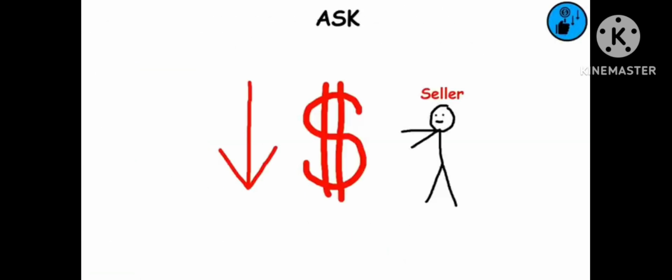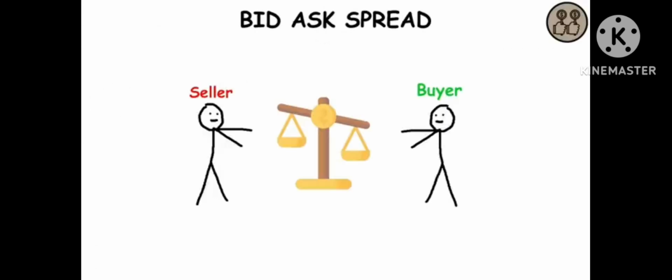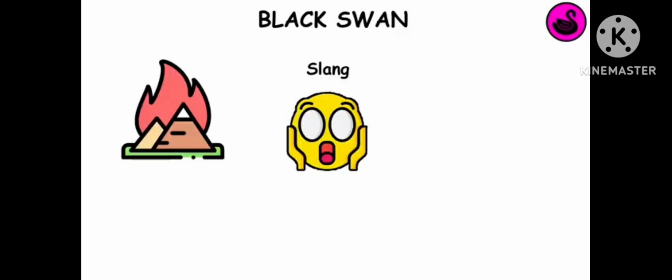Bid. The highest price at which a buyer is willing to pay. Ask. The lowest price at which a seller is willing to sell. Bid-ask spread. The amount by which the ask price exceeds the bid price. It has to be resolved before the transaction can take place. Black swan. It's slang for a completely unforeseen and unexpected event.